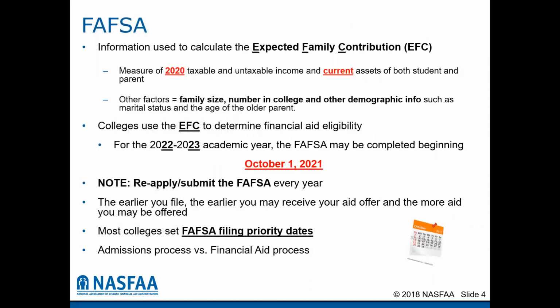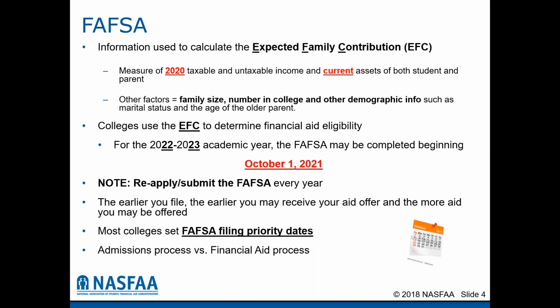The FAFSA collects information about the student and the parent and calculates out what is called the expected family contribution, or EFC. It is a measure of the 2020 taxable and untaxable income and current assets, again, of both the student and the parent. Other factors in the expected family contribution include the size of the family, the number of family members in college, and other demographic information such as marital status and the age of the older parent. Colleges use the EFC to determine the student's financial aid eligibility, how much they're eligible for, and from what funds.